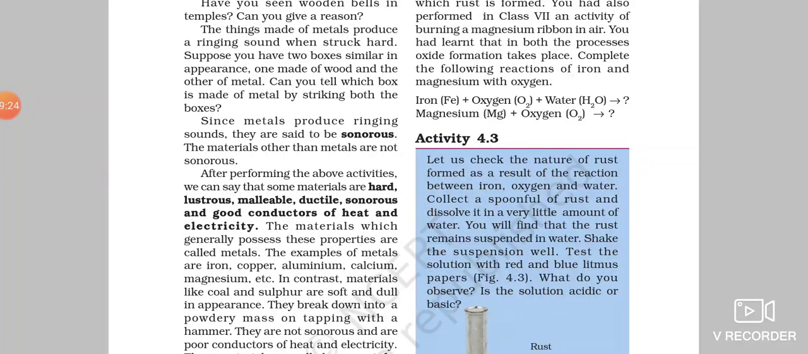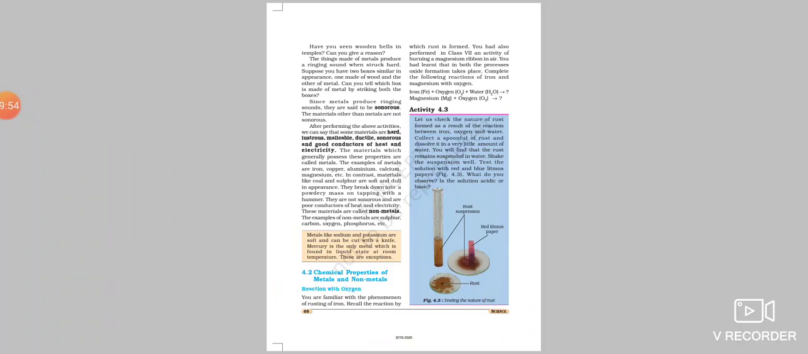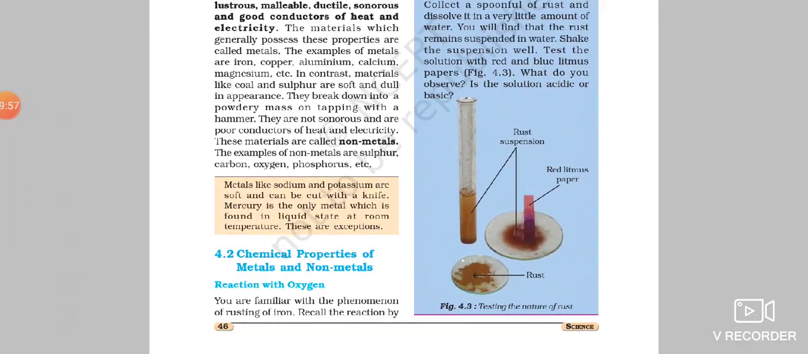Now we will see examples of metals and non-metals. Examples of metals are iron, copper, aluminium, sodium, potassium, mercury, right? Examples of non-metals are phosphorus, sulfur, carbon, oxygen, right? Now we will come to the chemical properties of non-metals, but that we will learn in the next part of our video.